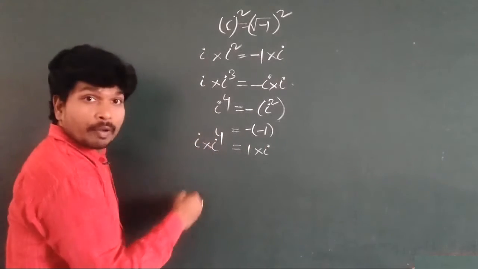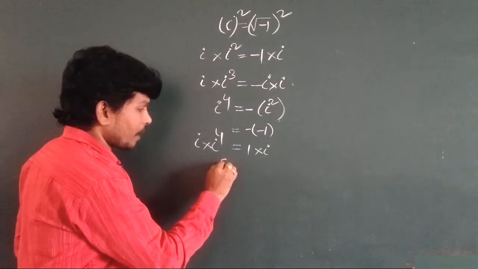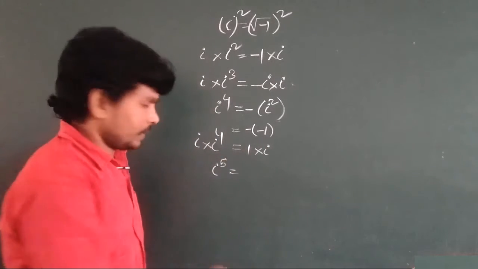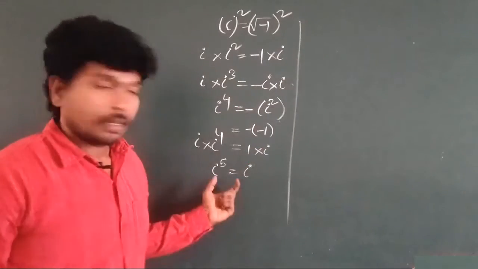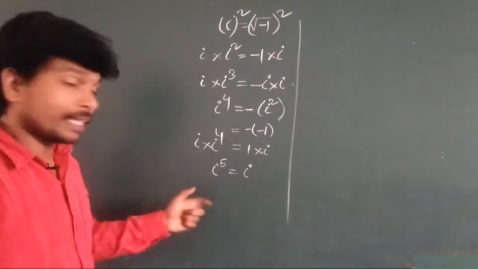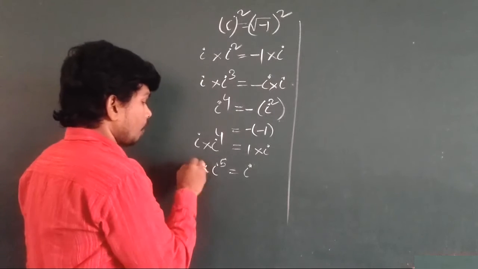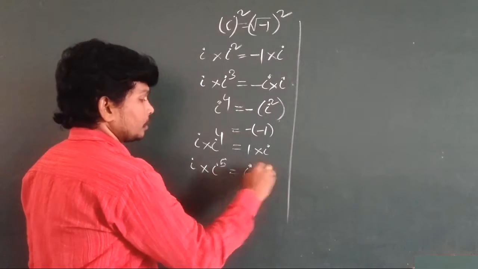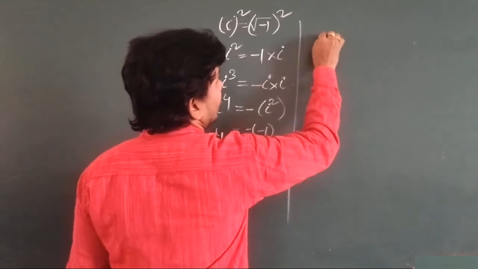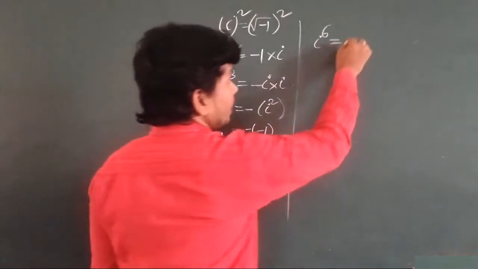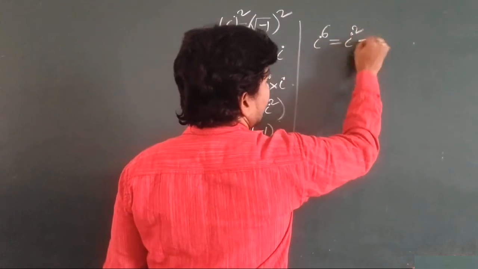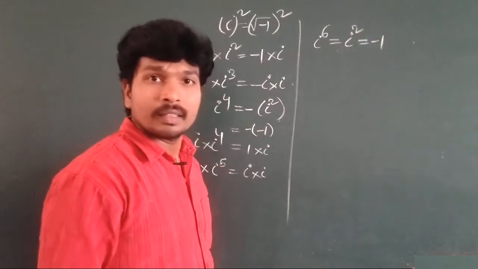So I into I power 4, you got it? I power 5. 1 into I. Okay. Now again multiply this on both sides by I. So I into I power 4, I power 6 is equal to I into I square. So I square value is minus 1.